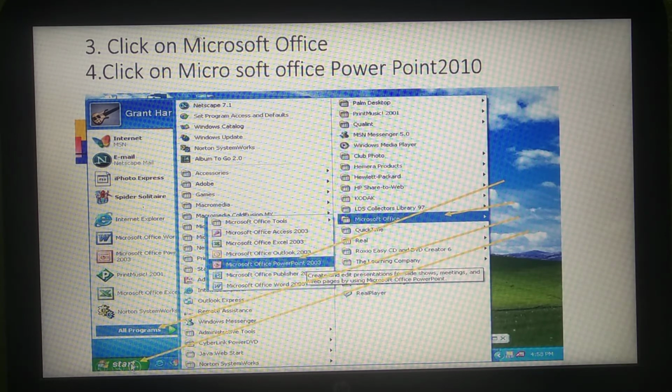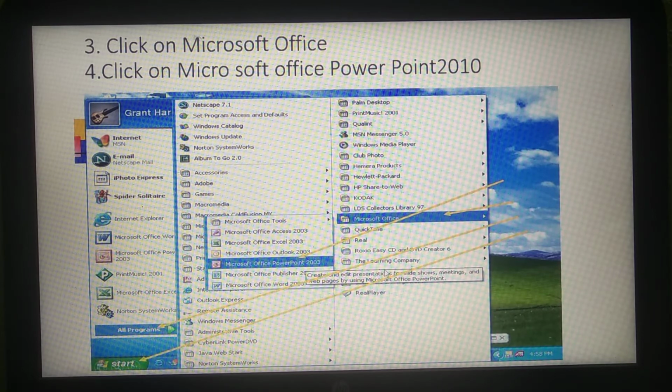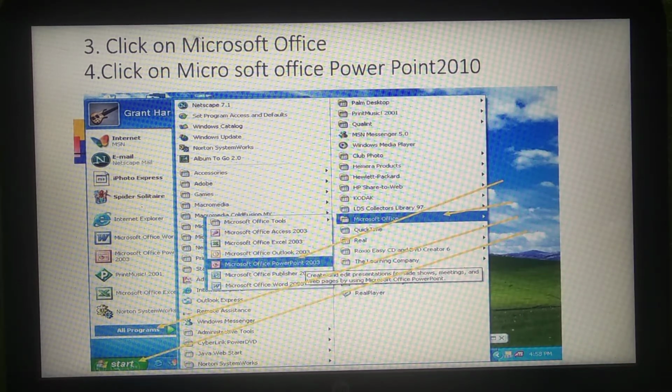First you have to click on the start button, and if it is in the start menu, see here also, then you can click on this and open it. Otherwise go to All Programs, next click on Microsoft Office, after that Microsoft Office PowerPoint, then your PowerPoint will be opened.